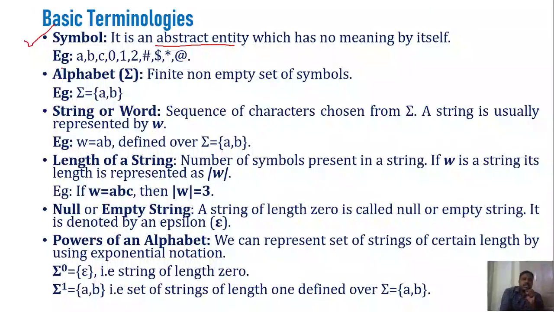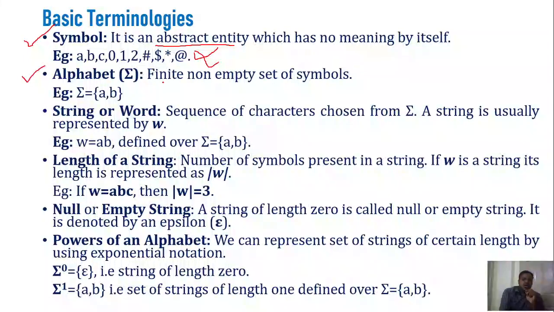So what are the examples of symbol? It can be either small a, small b, small c, 0, 1, 2, hash, dollar, star, at the rate, alpha, beta, gamma. So these are all the symbols, examples of symbols. Next one is that